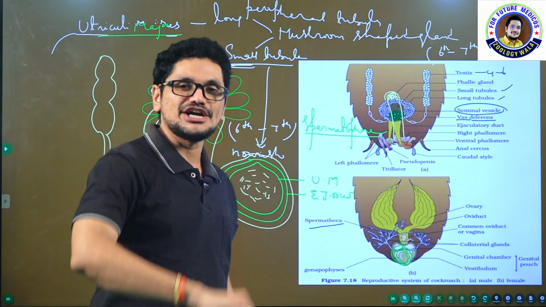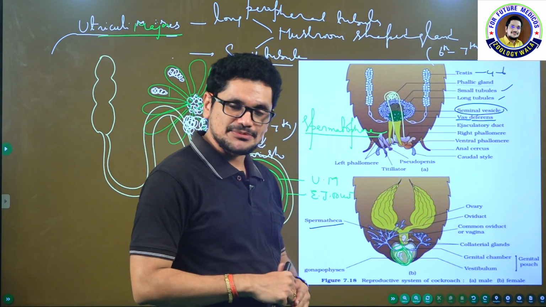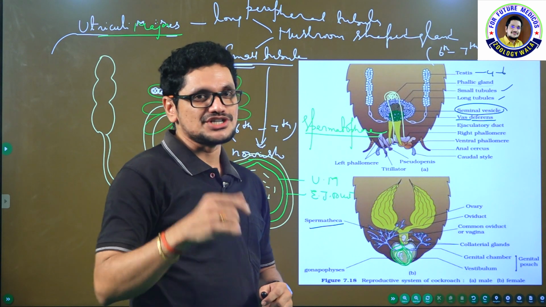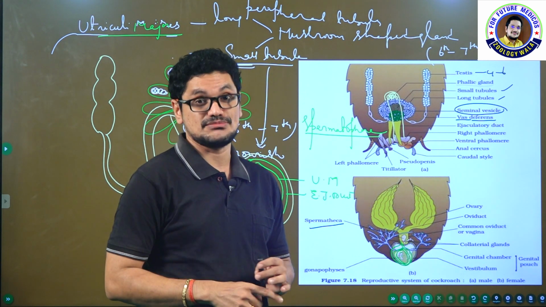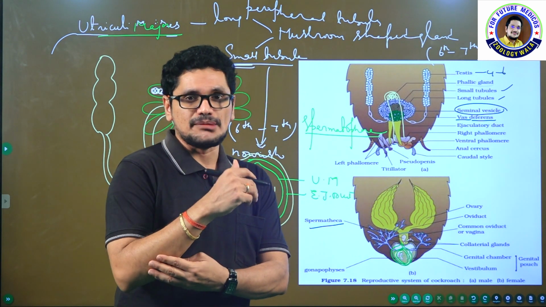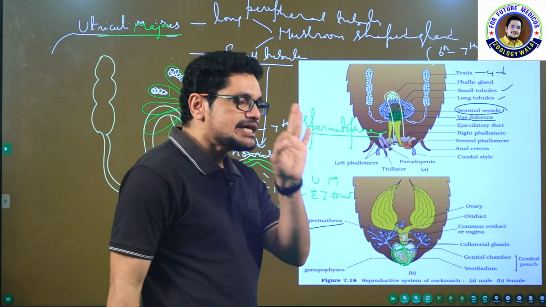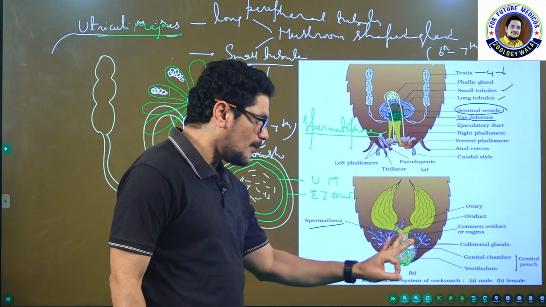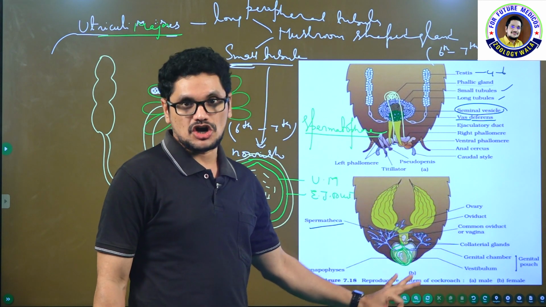So, finally, whatever it may be, this is just from your subject point of view. I don't think these questions will be there in the NEET, but from the subject point of view, we can't rule them out completely. Okay. So, a three-layered spermatophore is now present in a female cockroach.